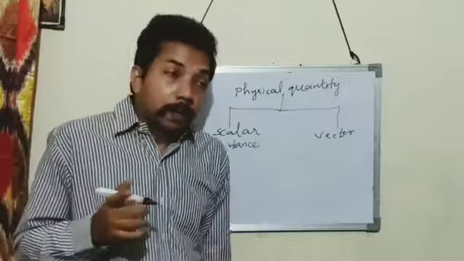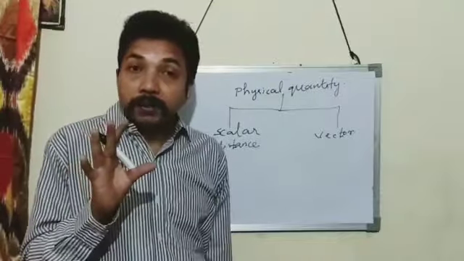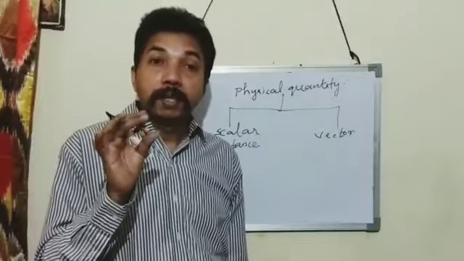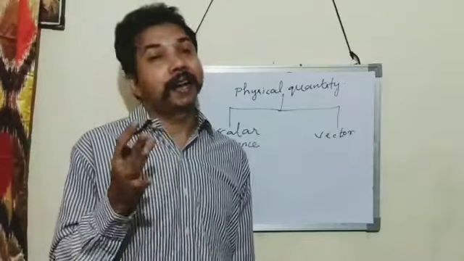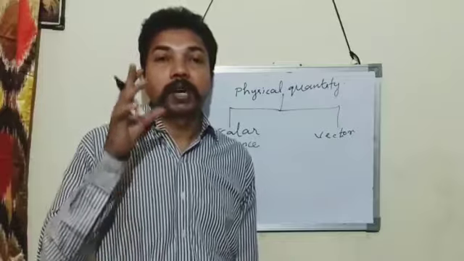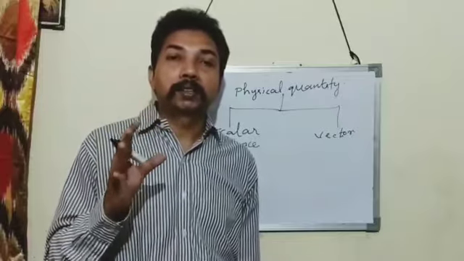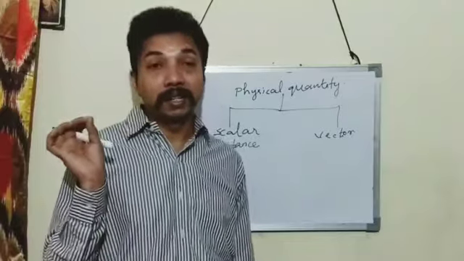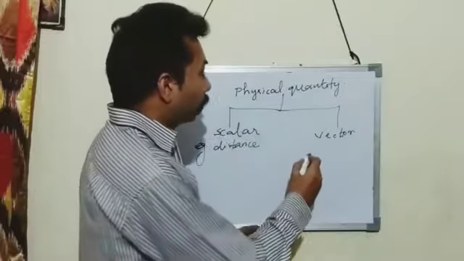And vector quantity. A vector quantity means a quantity which has magnitude and direction. The quantities which have a magnitude and direction are called vector quantities. For example, displacement.